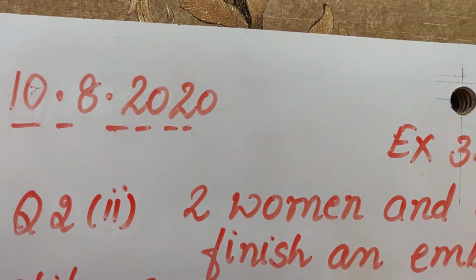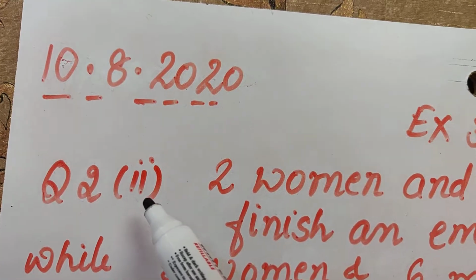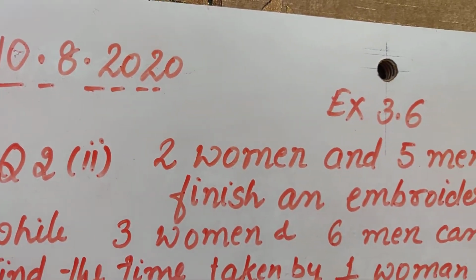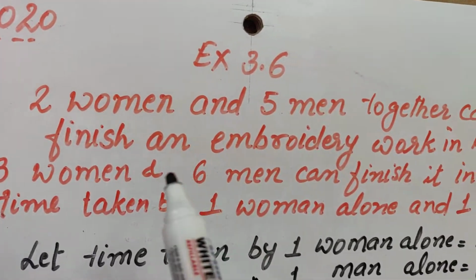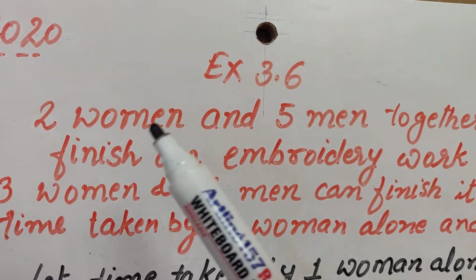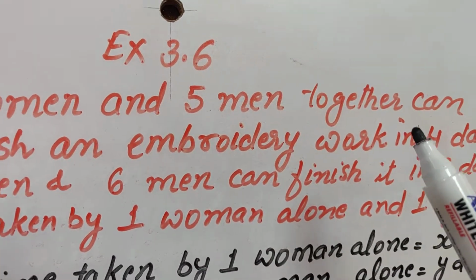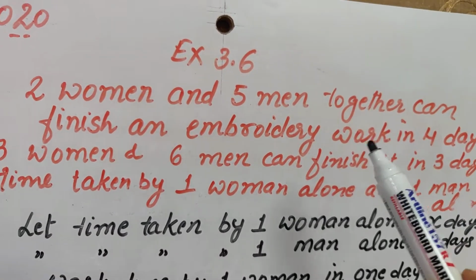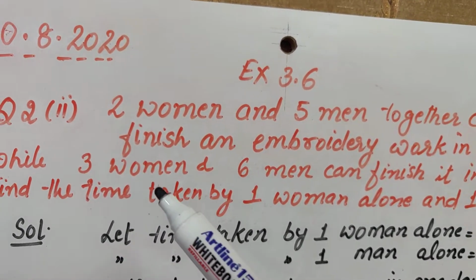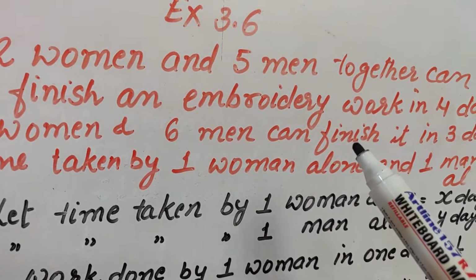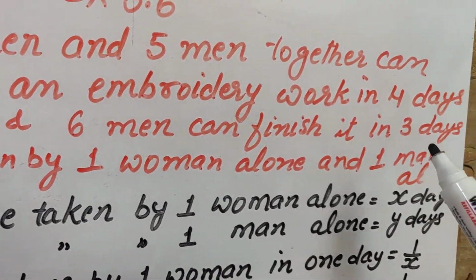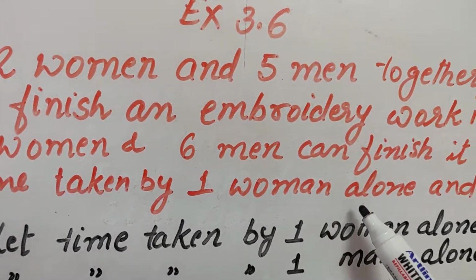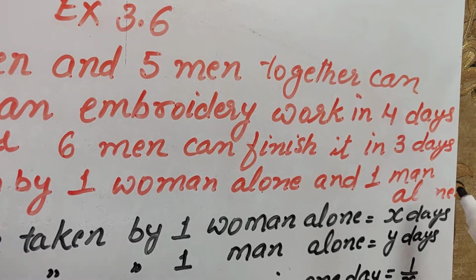Children, I'm going to explain question number 2, second part of exercise 3.6 in this video. Now first of all, let us see what the question is. The question is: 2 women and 5 men together can finish an embroidery work in 4 days, whereas 3 women and 6 men can finish it in 3 days. And you have to find the time taken by 1 woman alone and 1 man alone.